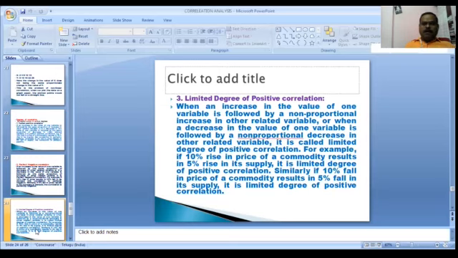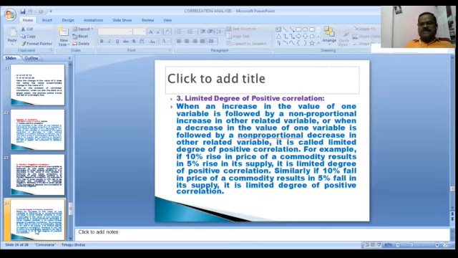What is the difference between limited degree positive correlation and positive degree correlation? In positive degree correlation, a 10% rise in price gives a 10% increase in supply, and a 5% fall in price gives a 5% fall in supply. But in limited degree positive correlation, we observe that a 10% rise in the price of the commodity gives only a 5% rise in supply, half of the price rise.